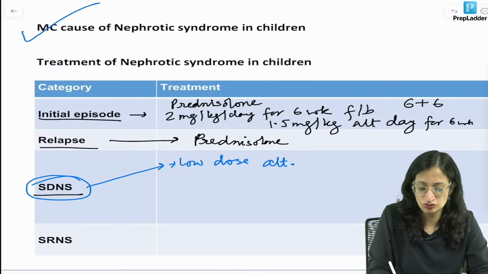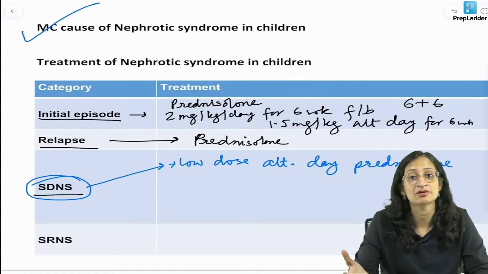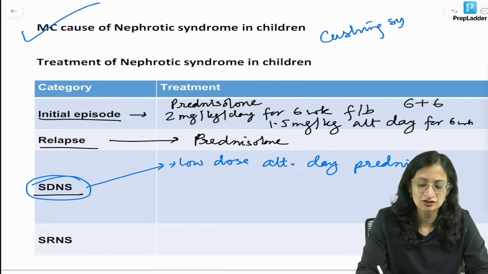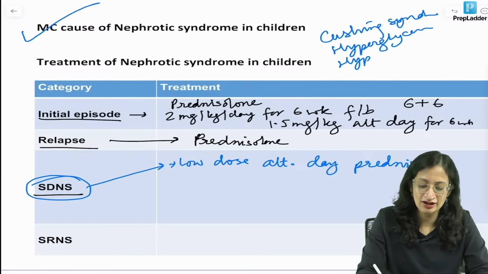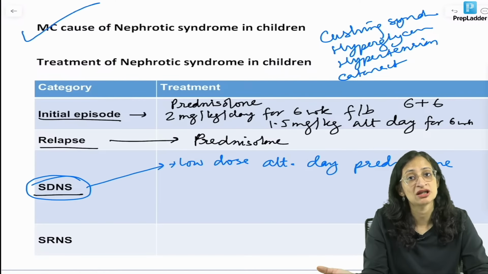But then you can get a case scenario where features of steroid toxicity are developing. What are the features of steroid toxicity? Cushing syndrome, hyperglycemia or diabetes, hypertension or cataract. If any steroid toxicity is happening, then you cannot give low dose alternate day prednisolone; you have to use steroid sparing agents.